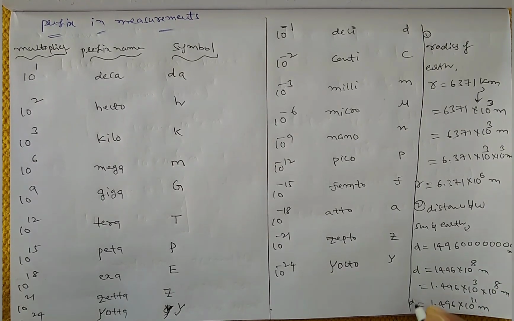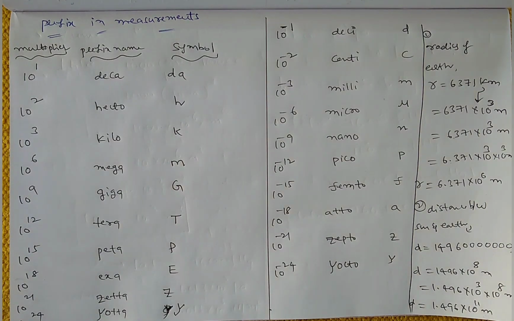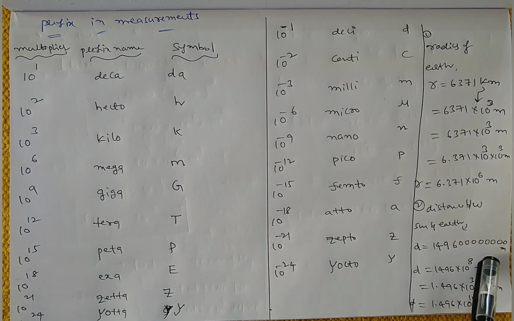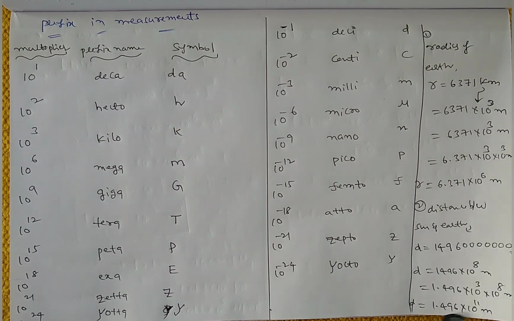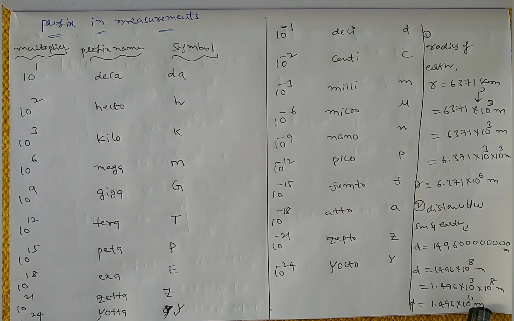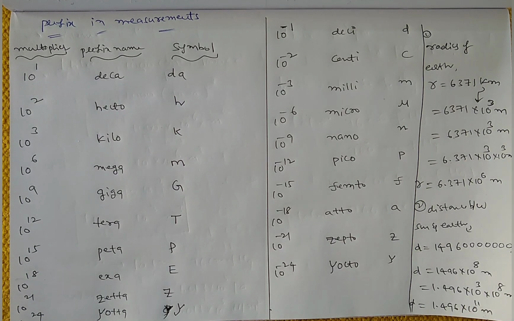So like that you can write the distance between Sun and Earth, 1.496 into 10 power 11 meters. That's why these prefixes are very important to simplify these big values. So you can remember this value. So this is the prefix in measurements.